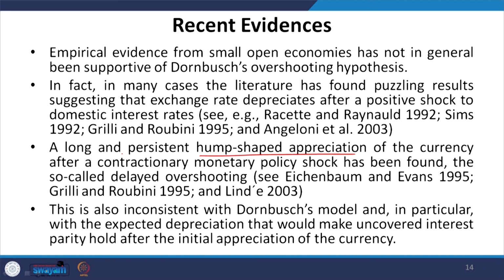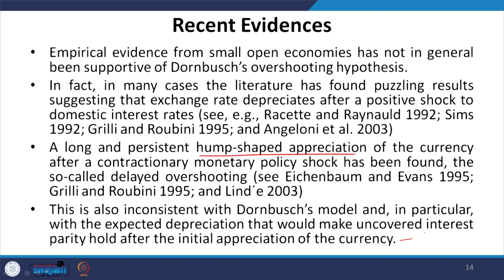Dornbusch's model discusses the short run issue, that there will be overshooting, as against the long run changes, and in particular with the expected depreciation that would make uncovered interest rate parity hold after the initial appreciation of the currency.